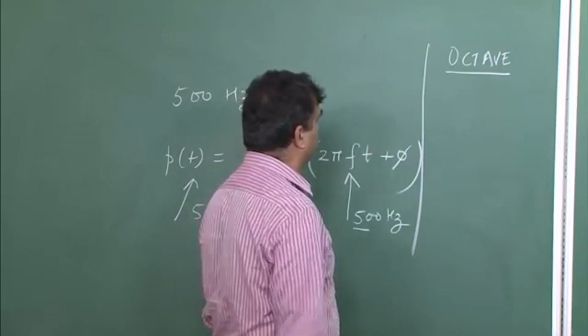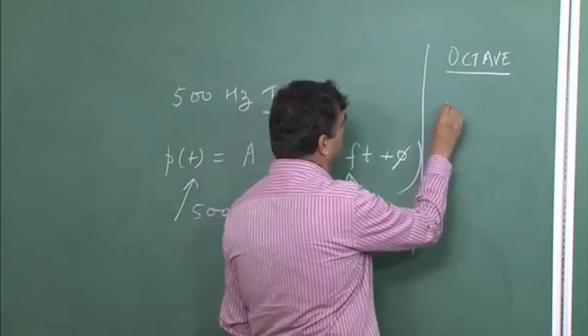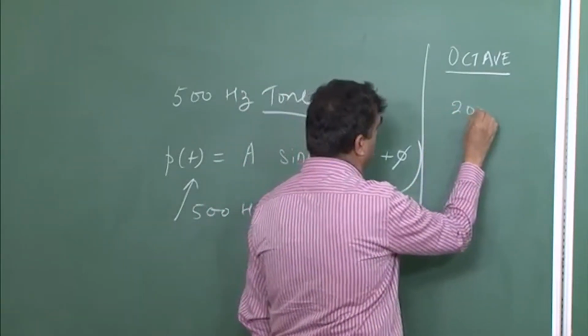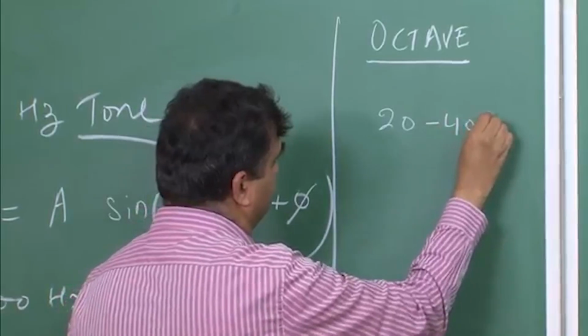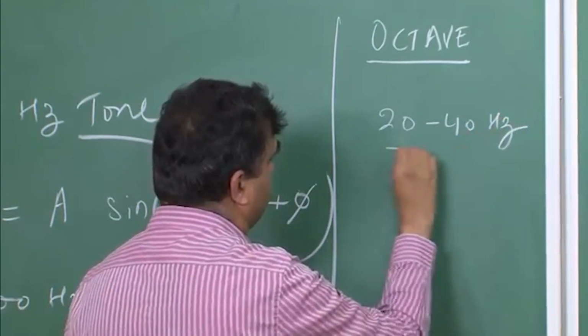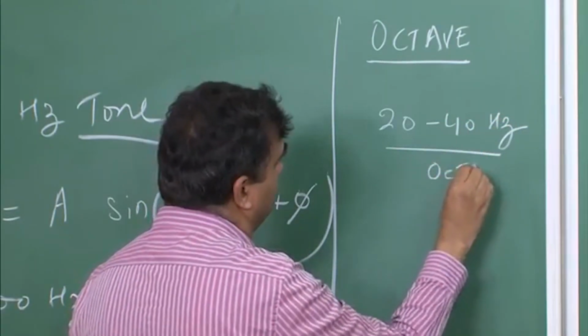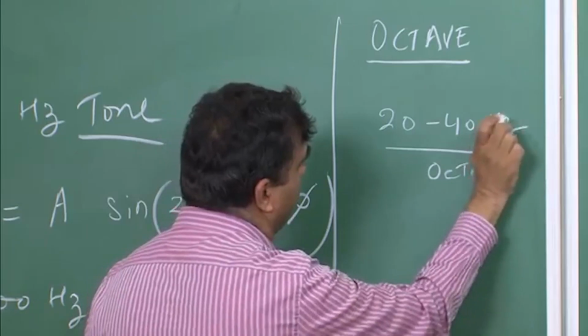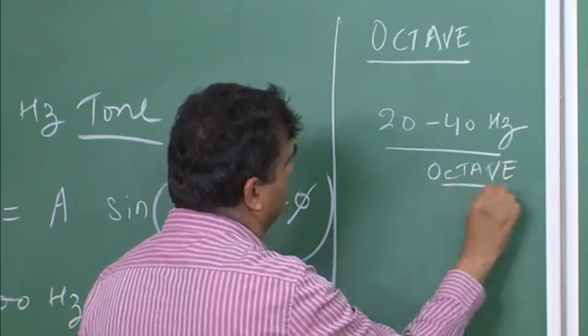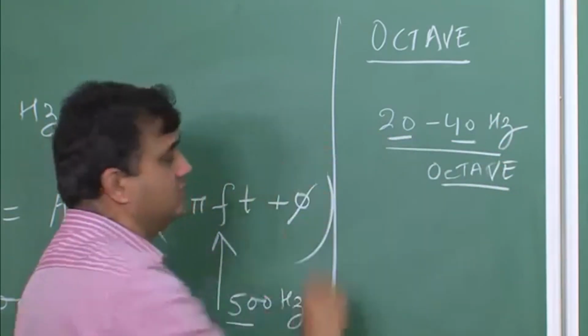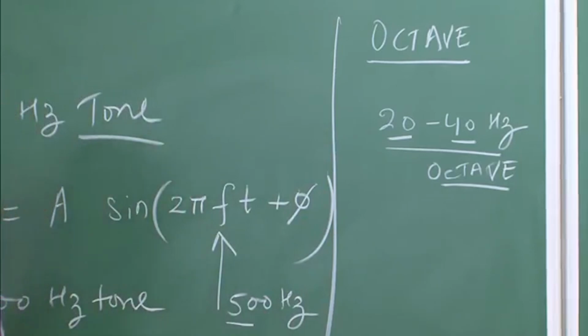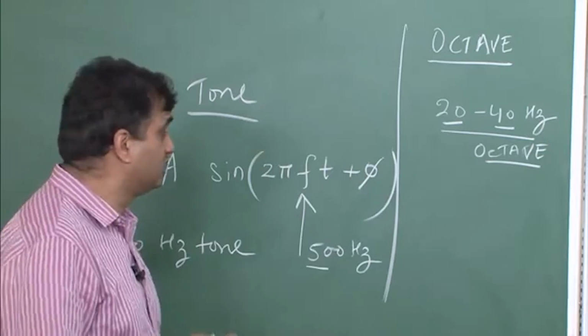I can say 20 to 40 hertz. This is an octave. Why is it an octave? Because the ratio of 40 over 20 is 2. So that's why it's an octave.